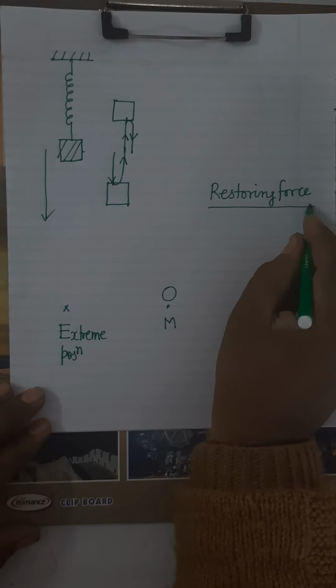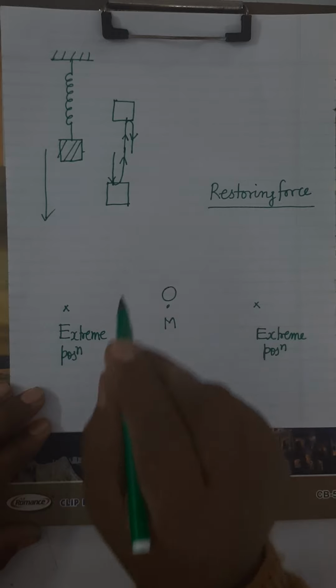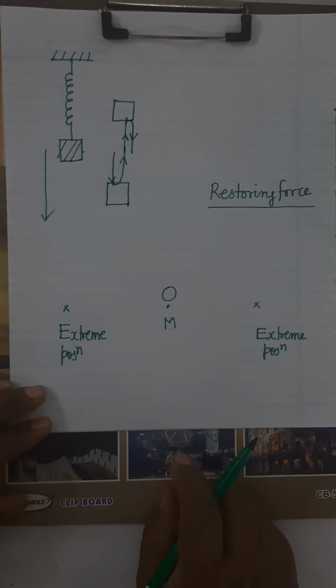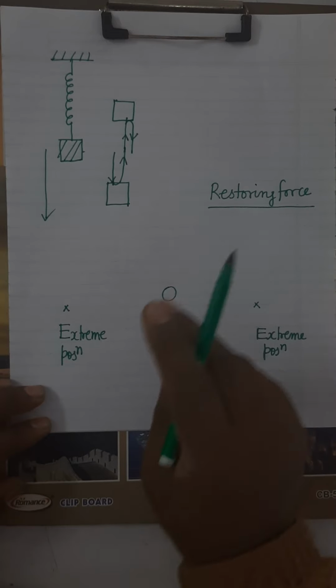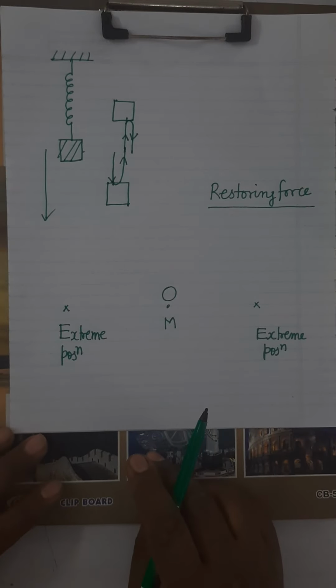It is a force which restores the position of the body to the mean position, which restores the original position of the body.